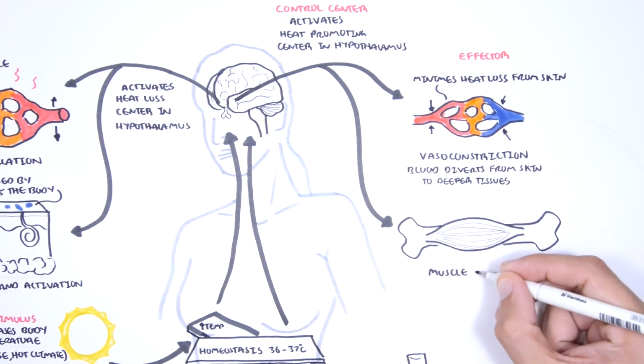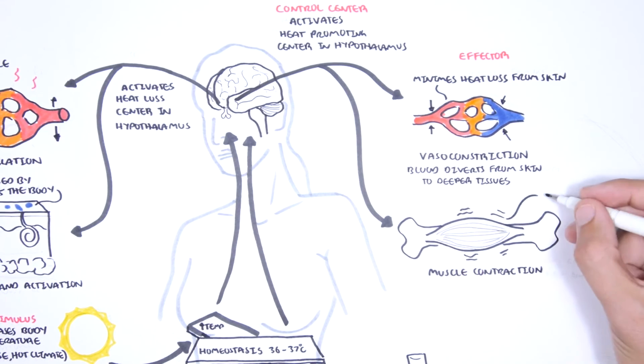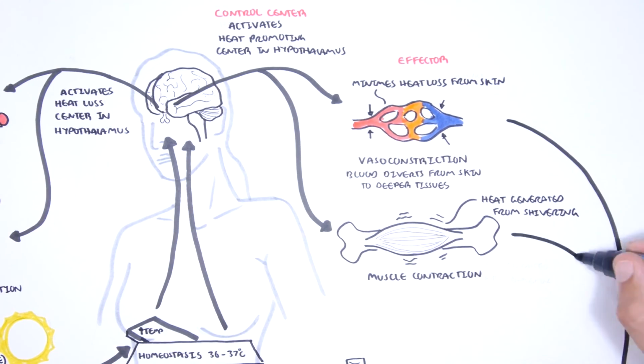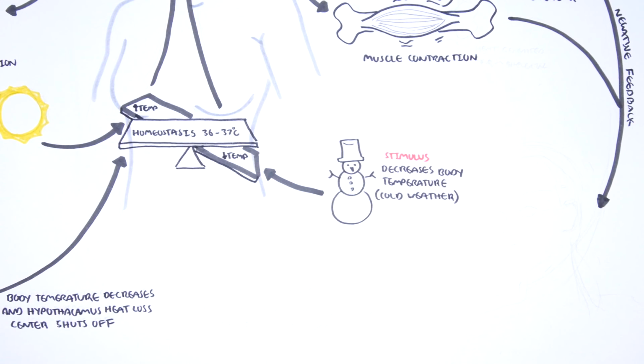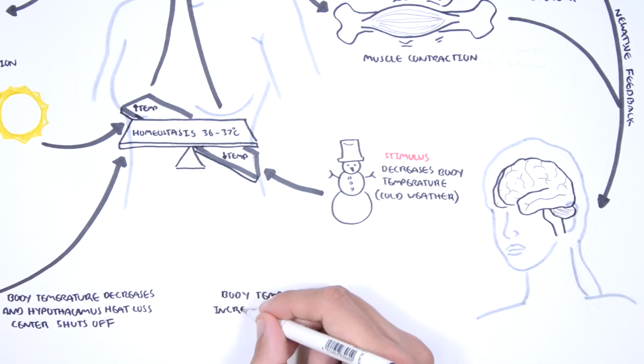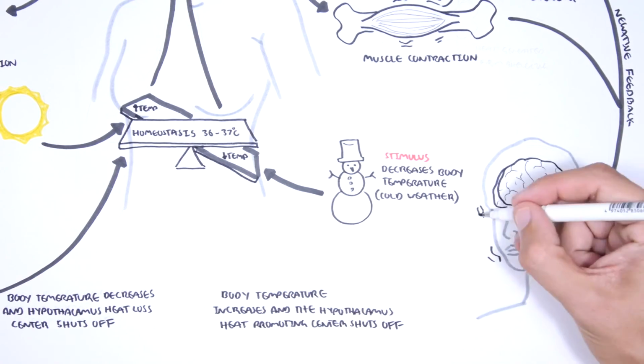If this is not enough, the brain activates shivering muscle contractions, tremors that will generate heat. These mechanisms increase body temperature, and when the body temperature is back to normal, there will be a negative feedback to the brain telling it to shut off the heat-promoting centers. So body temperature will increase and the hypothalamus heat-promoting center will shut off.